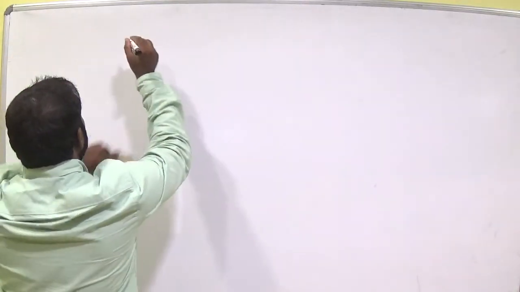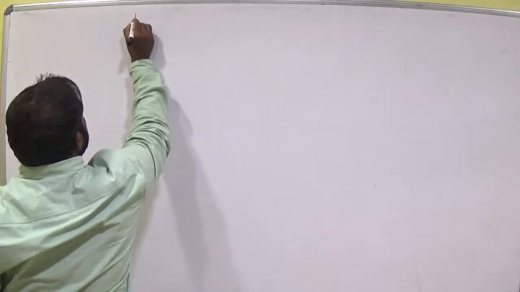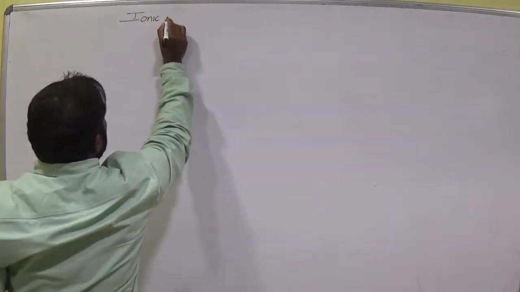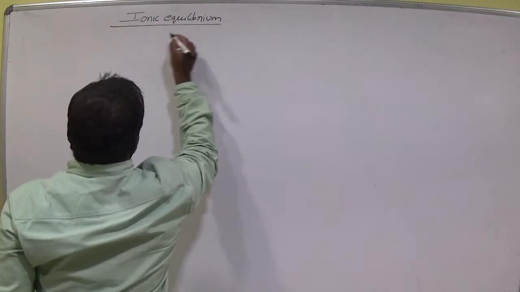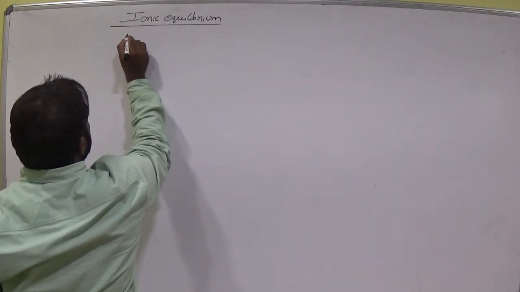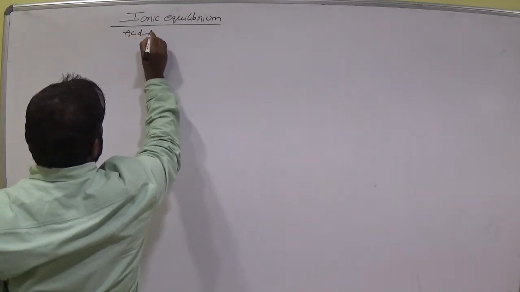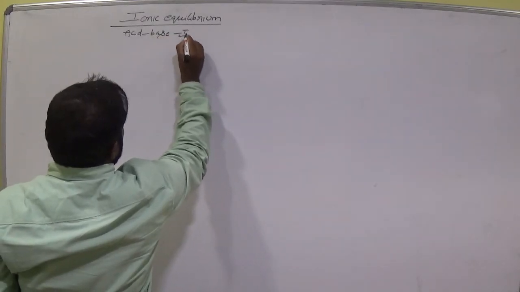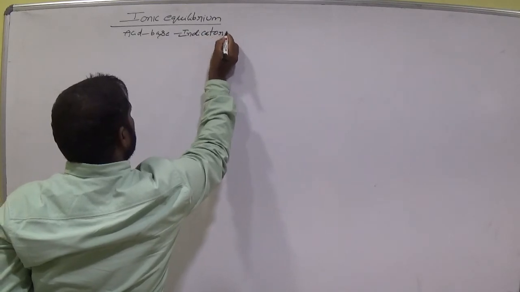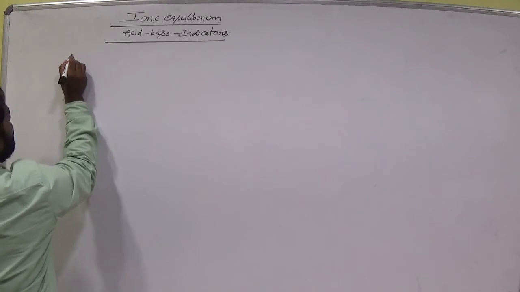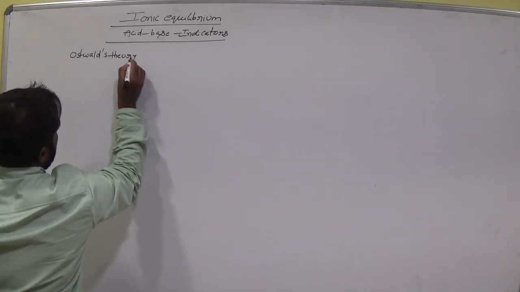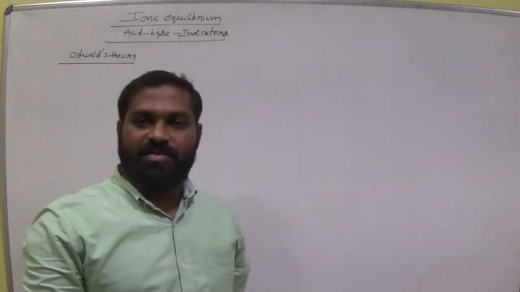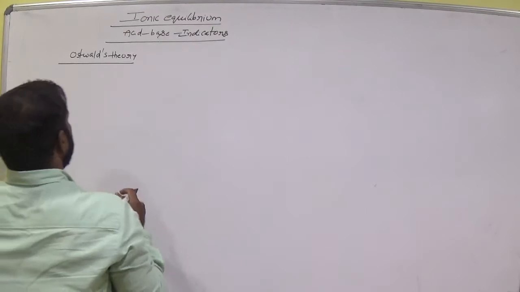Now Ostwald theory. Before, we discussed the phenolphthalein indicator, that is an acidic indicator.